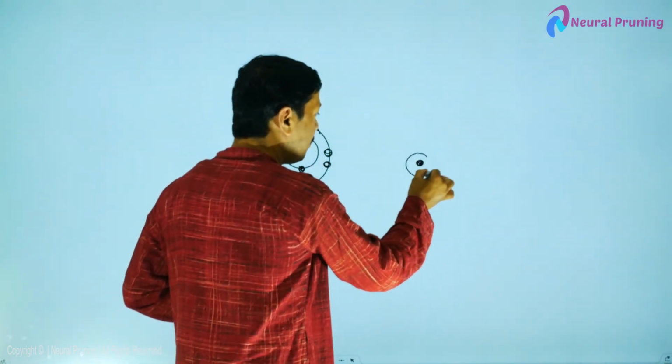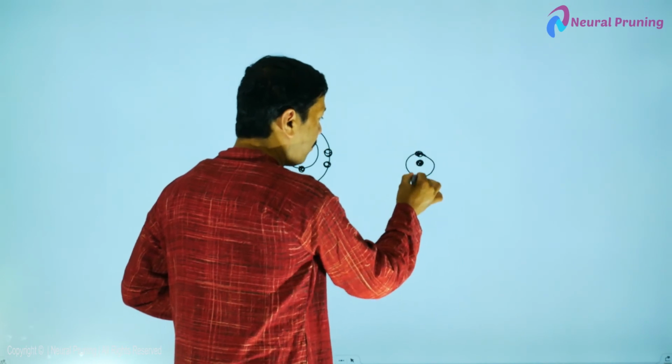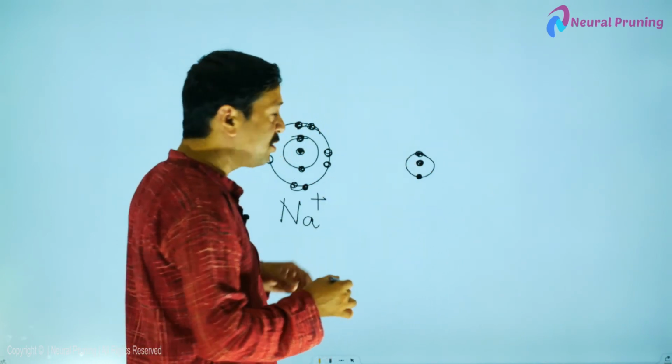This is the nucleus. First shell has 2 electrons.